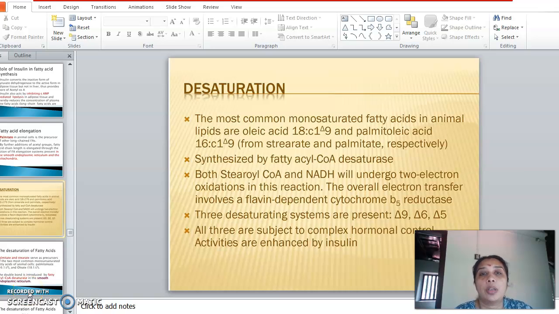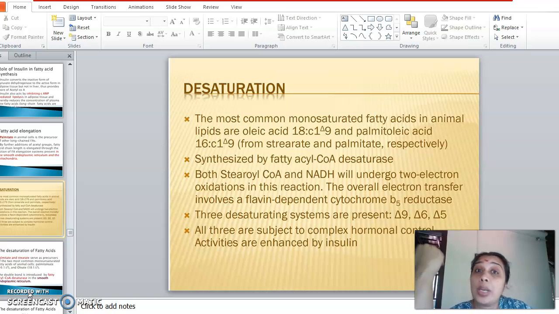Okay, so we have been discussing fatty acid synthesis. It started from the biosynthetic pathway carried out by the multi-enzyme fatty acid synthase complex, resulting in the formation of C16 palmitic acid. And this palmitic acid thus formed can have two fates.